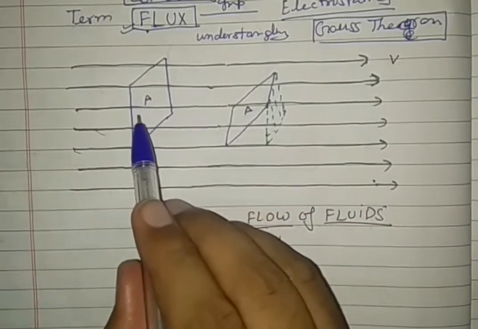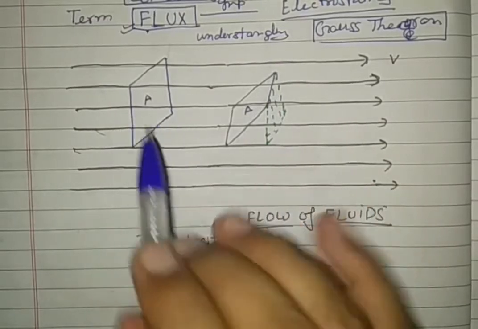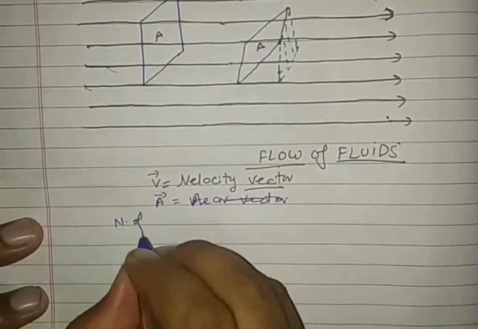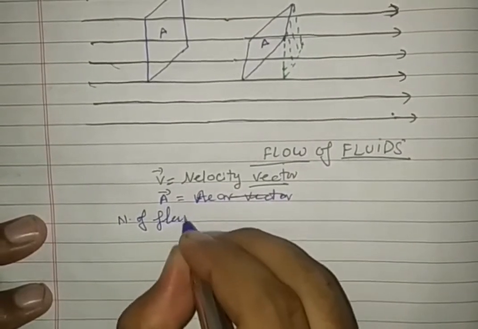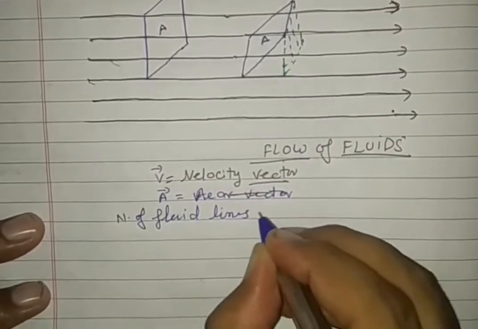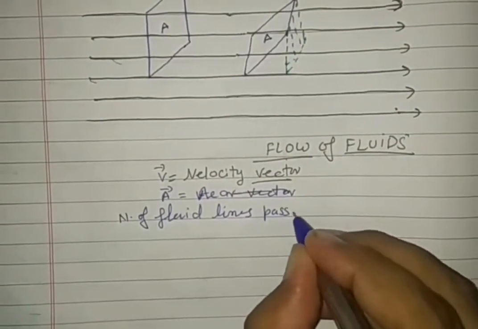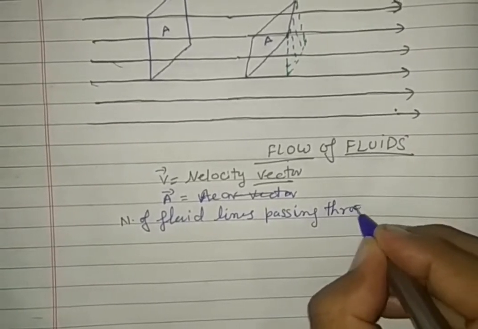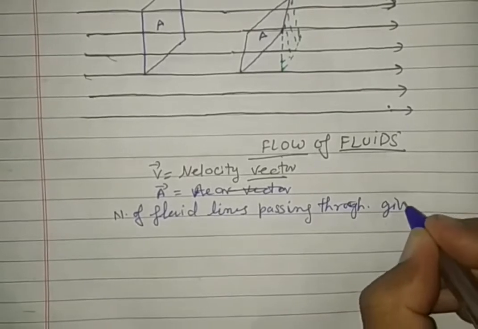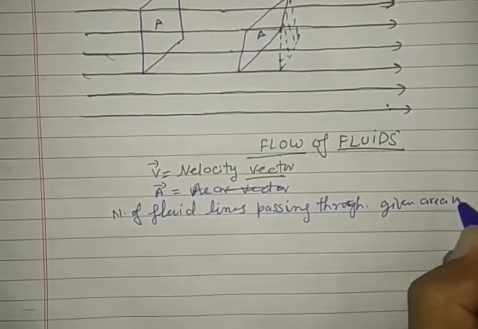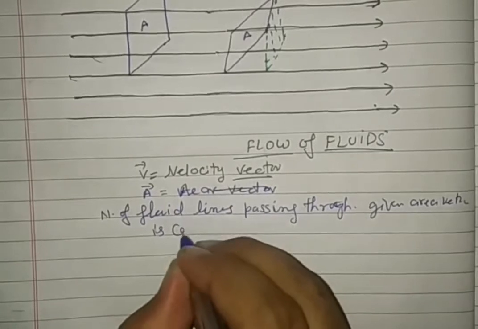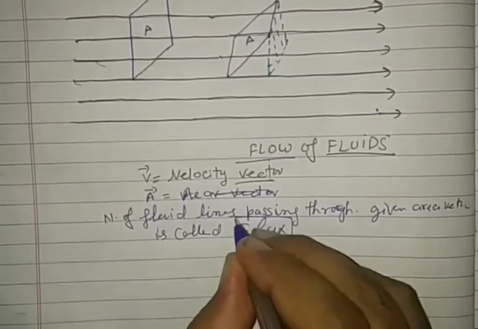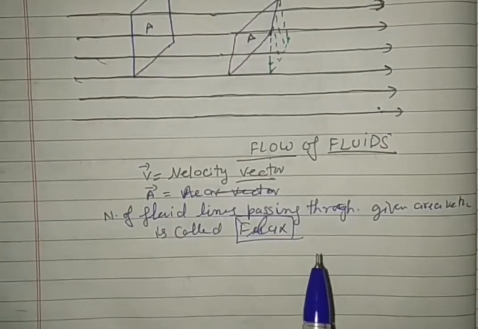So when a number of wind lines, a number of fluid lines, pass through a given area vector, it is called flux. See the definition of flux very carefully.